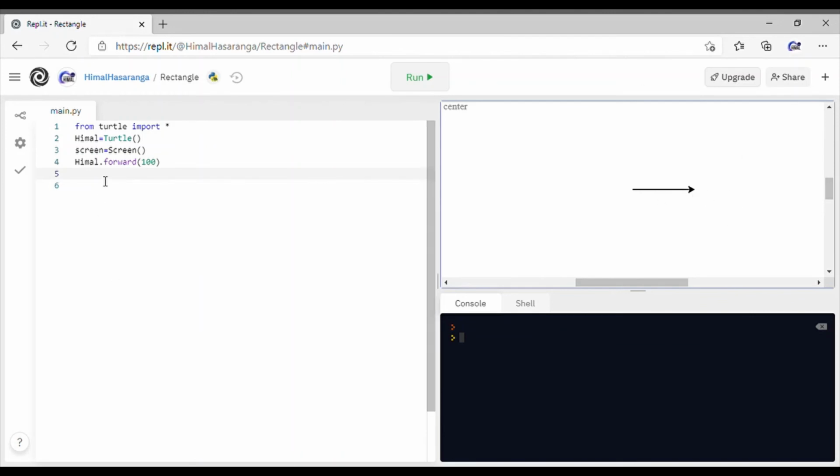How does that happen? For that, we must say Himal dot right, and the angle should be at least 90 degrees. You could change this; this is measured in degrees, by the way, and the length is measured by pixels. Cool, really cool. Now if you run the code again, this goes and this turns. Wow, that's something.